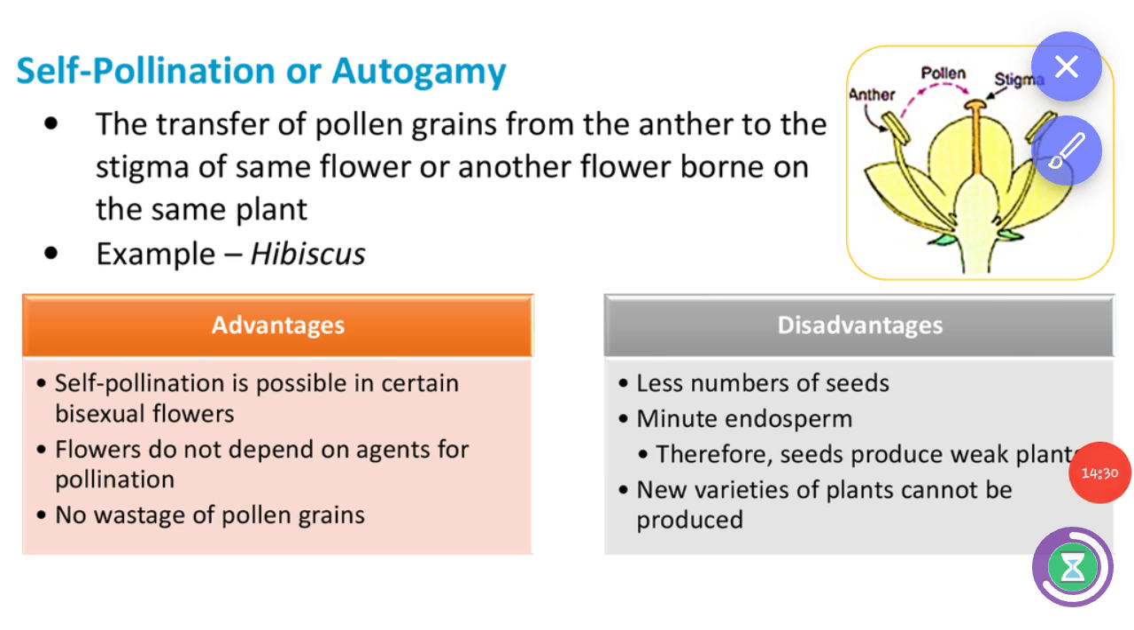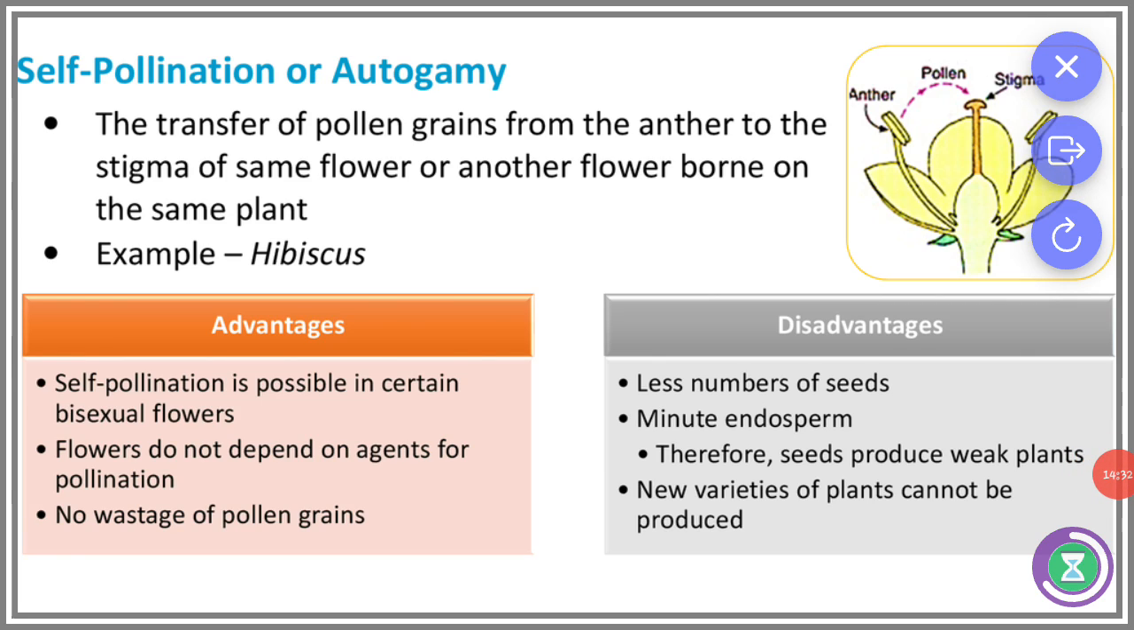First, self pollination. It is the transfer of pollen grains from the anther to the stigma of the same flower or another flower borne on the same plant. So in both cases the pollen must come from the same plant; that is self pollination.